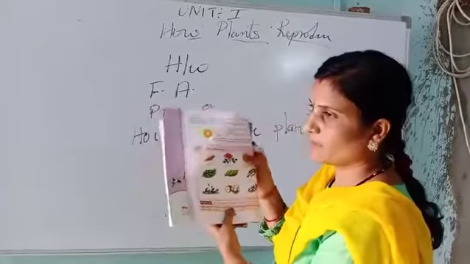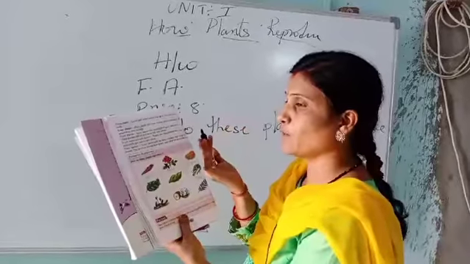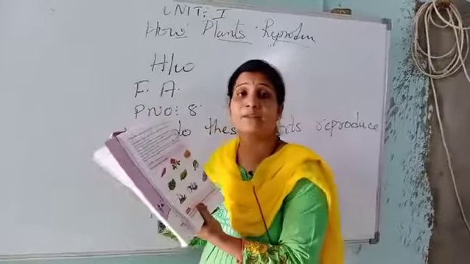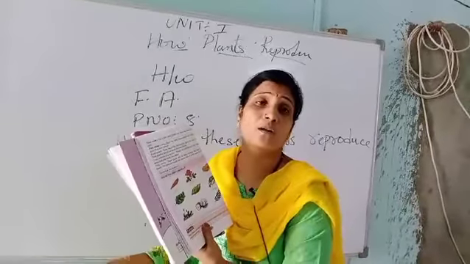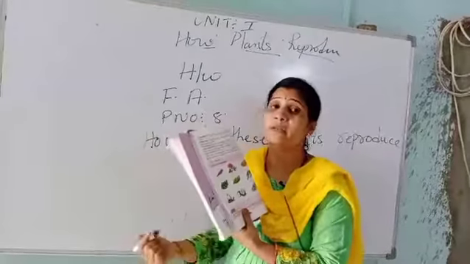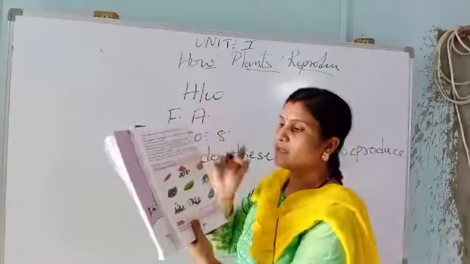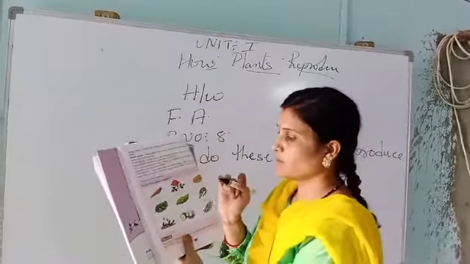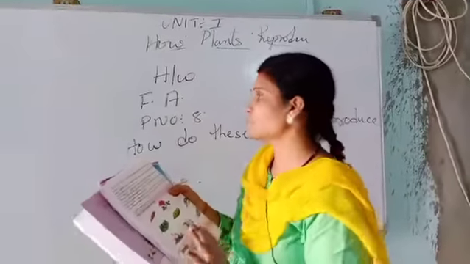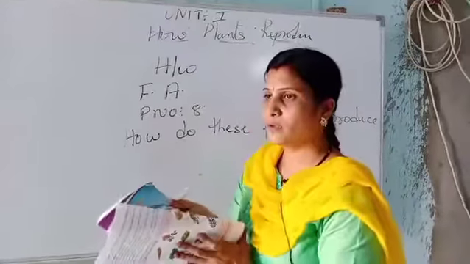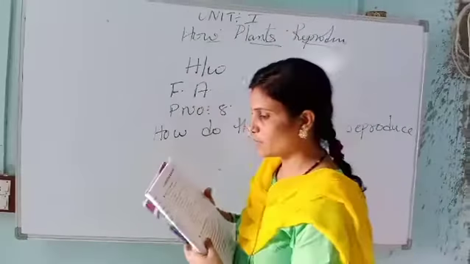This is carrot. Everyone knows carrot. He is telling how they reproduce. With the help of what will they reproduce? With the help of stem, root, leaves or spores. He is asking how they will reproduce. You write down in the brackets. This is carrot, rose, potato. Okay, I am giving only 3 examples for you. You just write down in your notes, or draw and write in your notes, or you write in your textbook.